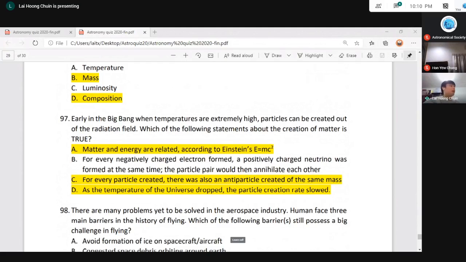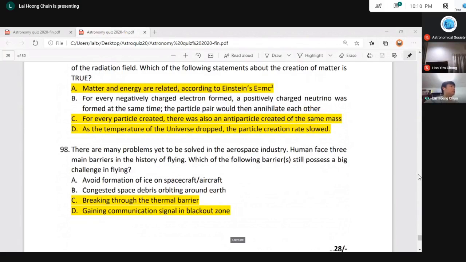And question 98 is about the barriers in flight history. The three main problems we faced in the early days of flying are the sound barrier, the thermal barrier, and the blackout zone. The sound barrier we have solved, using an afterburner in the jet engine. So we have a turbofan engine, which can accelerate and break through the sound barrier to travel faster than the speed of sound. But the thermal barrier and the blackout zone are still the main problems that we face.